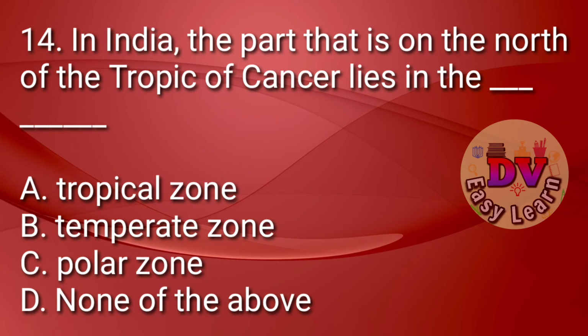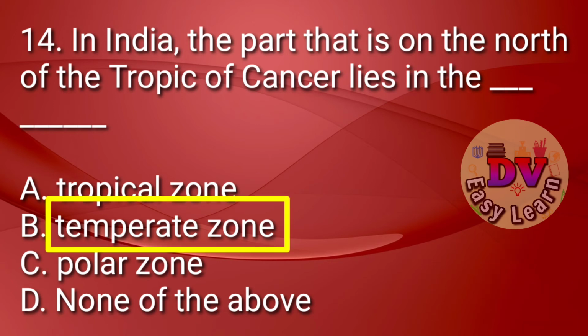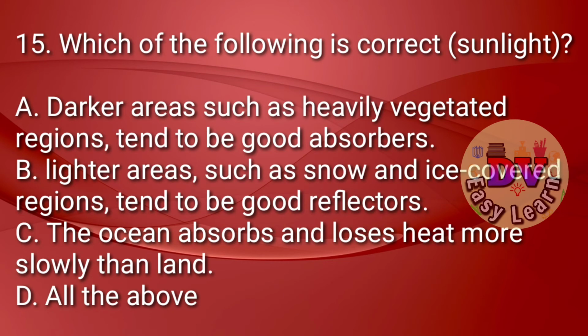Question number 14. In India, the part that is on the north of the Tropic of Cancer lies in the dash. Correct answer, temperate zone. Question number 15. Which of the following is correct?